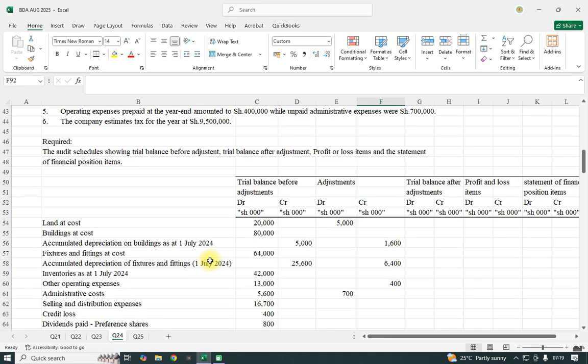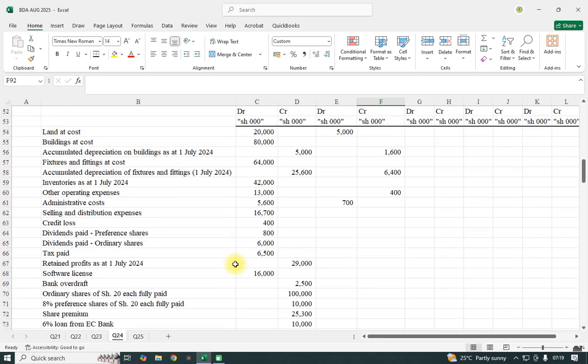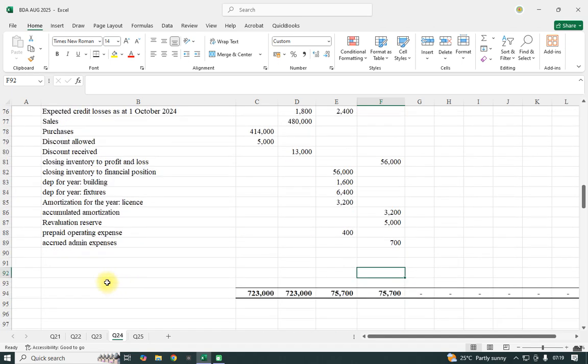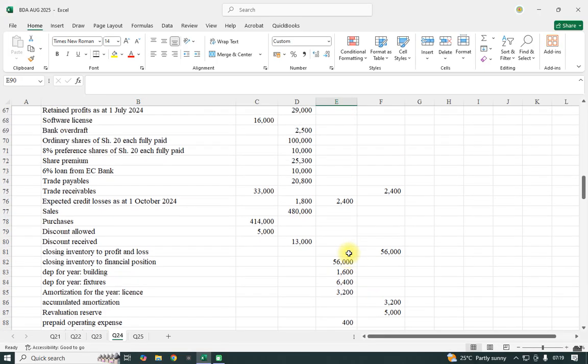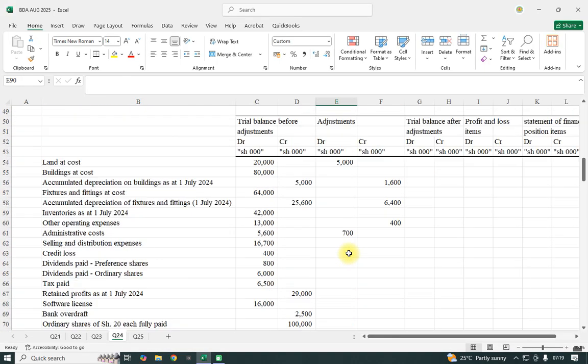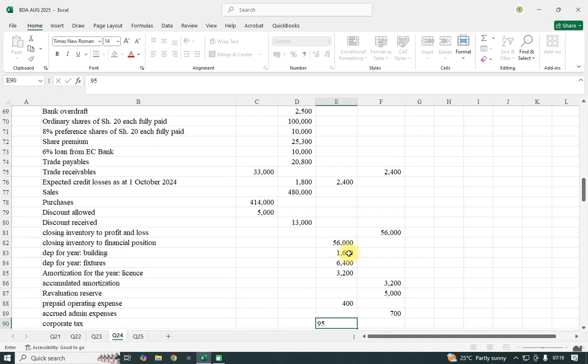Tax for the year is 95. We shall have our corporate tax for the year, which we shall debit, 95.